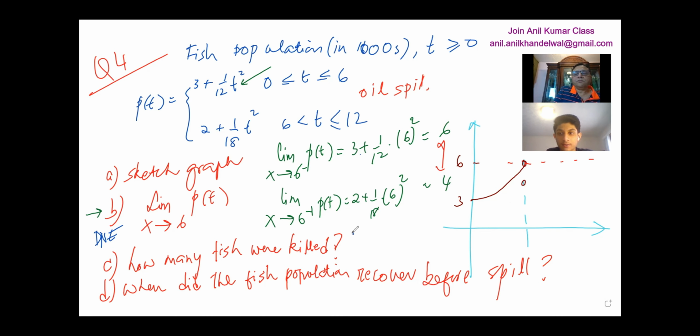2,000 fish, sir. Perfect. So it is in thousands. So 2,000 were killed. So these values are in thousands, correct? Yeah. Correct. So now when will it reach this level of 6? Then calculate it. Yes, sir. So you would plug in 6 and then equate the second piece to it, right? 2 plus 1 over 18 t square, you're right. So minus 2, so you can just calculate and tell me, right? Yes, sir. I got roughly 8.48.